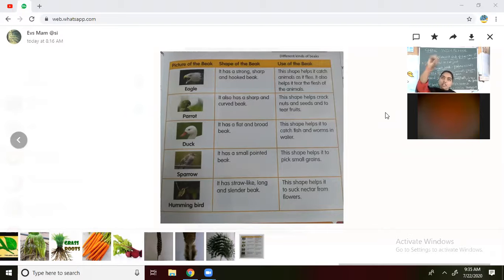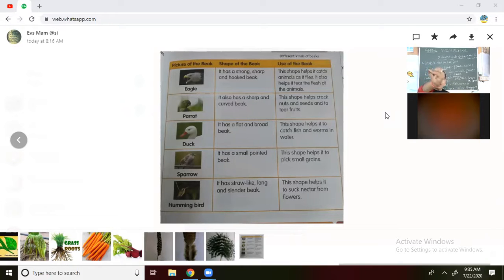The same way as in the picture, the duck beak is very flat and boat shaped. Boat shaped, some will have curves. You can see the front part is thin and it is going like a boat.